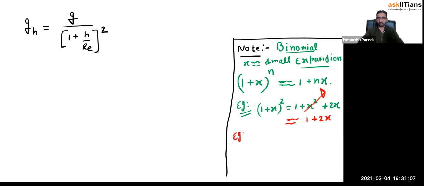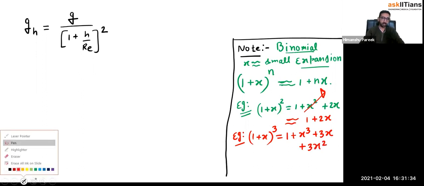One more example I can show you, then I'll use it here. (1 + x)³. By this formula, I should be able to write it as 1 + 3x if x is small. How is that possible? See, (a + b)³ = a³ + b³ + 3a²b + 3ab². Here, 1³ + x³ + 3(1²)(x) + 3(1)(x²).